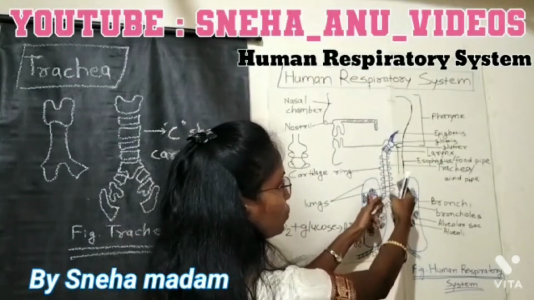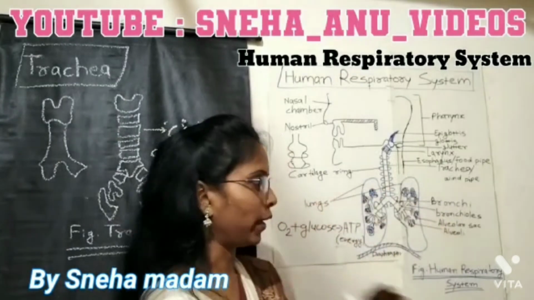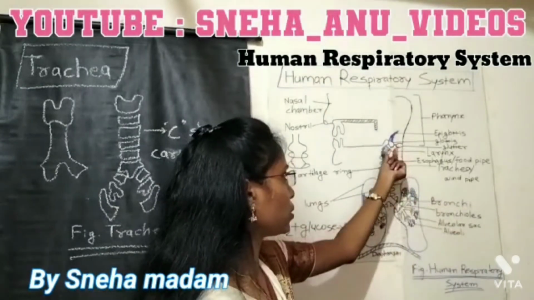Then this larynx goes to the trachea, and next portion is the trachea. Trachea splits into the bronchi. Here mention the bronchi. Okay, this trachea